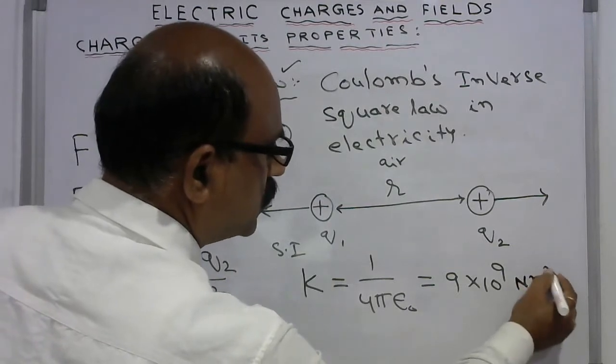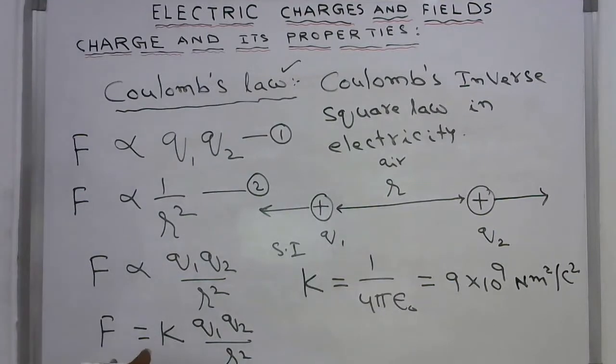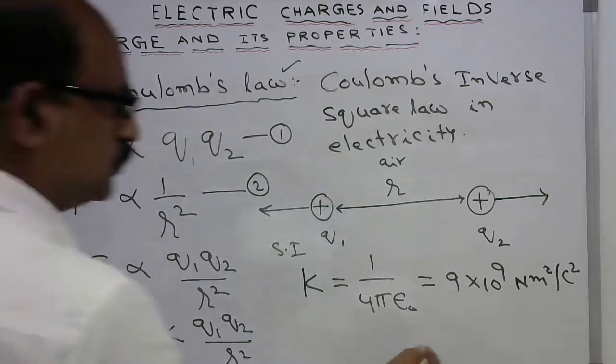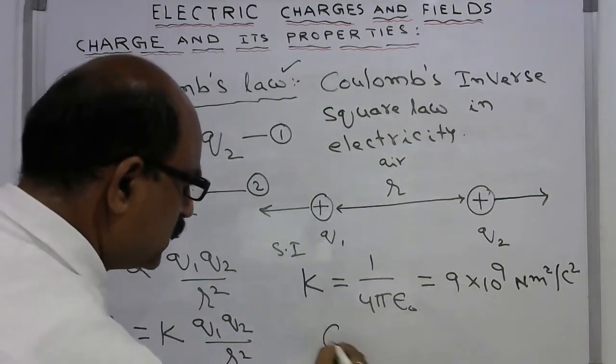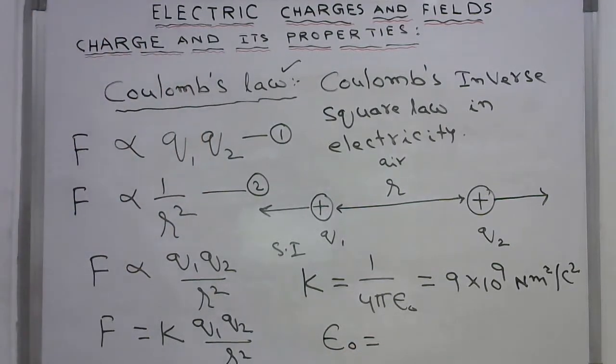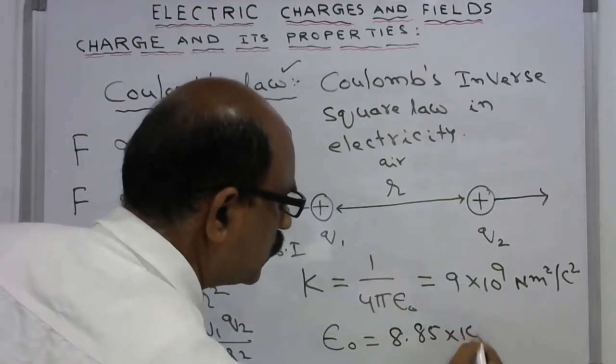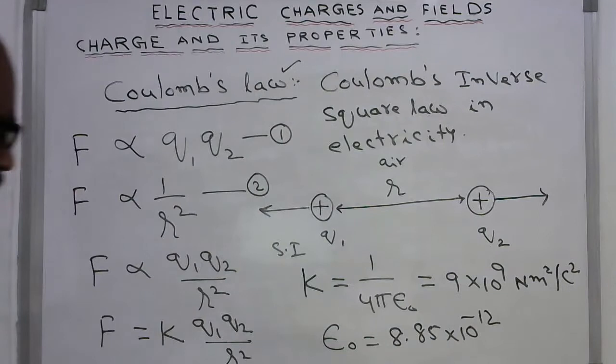Here epsilon naught is the permittivity of free space. The permittivity of free space is 8.85 into 10 power of minus 12.